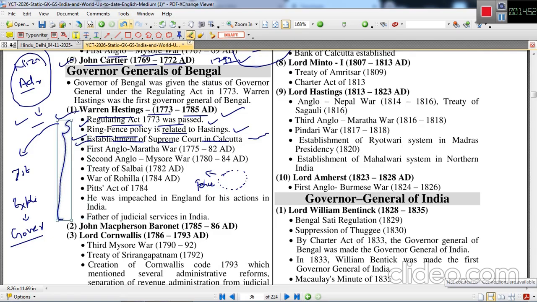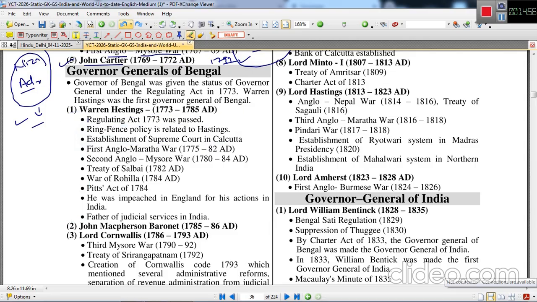Let me erase this clutter. The next important incident was the First Anglo-Maratha War, which took place under his reign between 1775 and 1782. We are aware of the Maratha powers, the Peshwas, and the rise of different confederacies under the Maratha power.